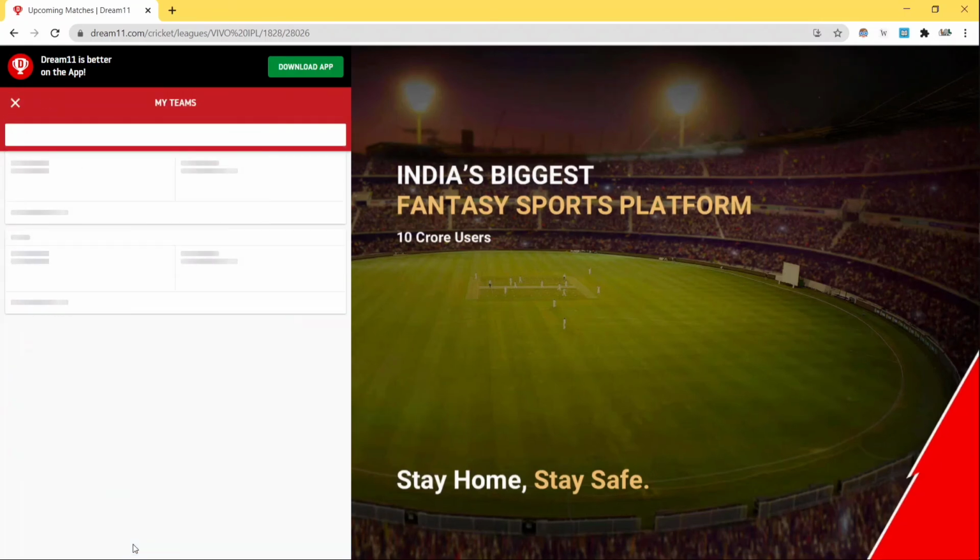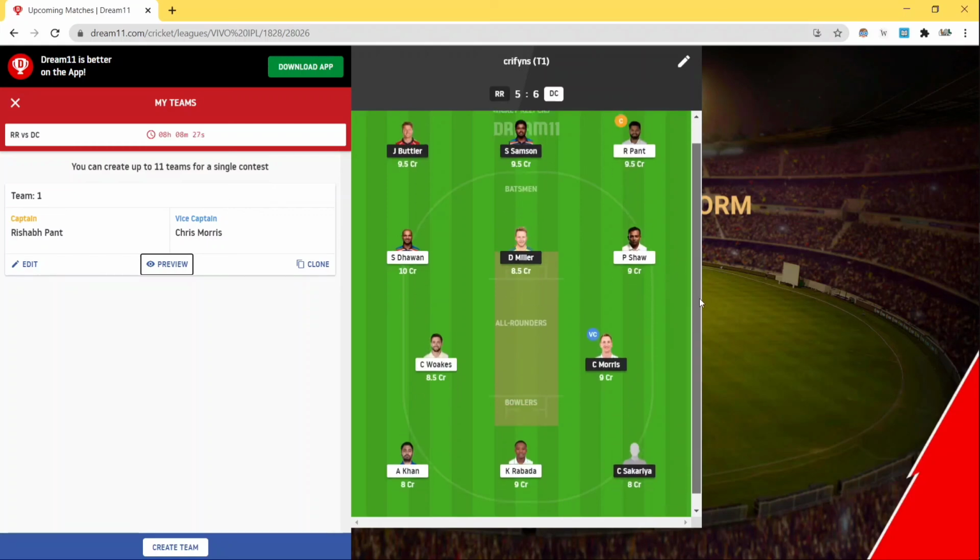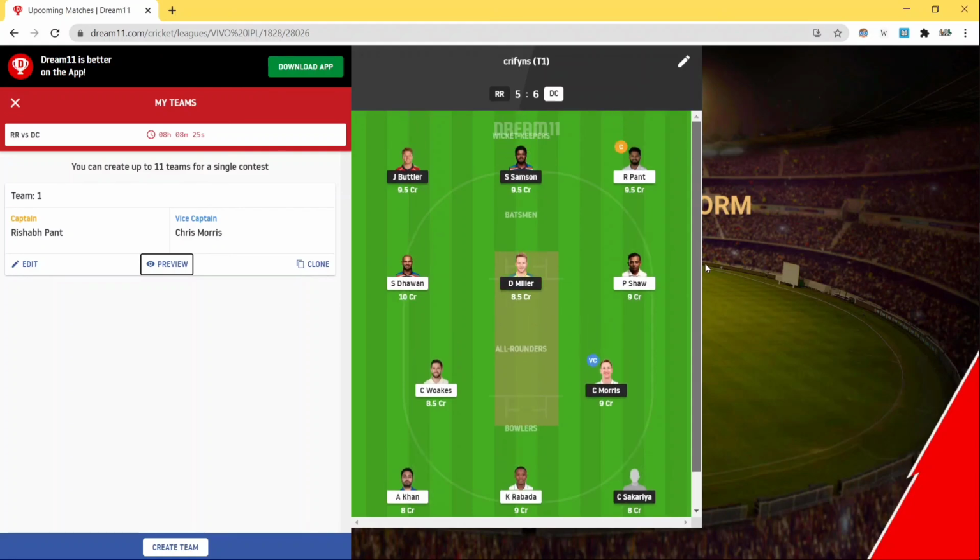And this is my team. It's going to be this. My Dream11 is not working that much because I was working hard in fantasy, not working hard but working smart. My Dream11 is not working that much, but it is a must. You will be having a kind of profit, not more than 50% of your profit, but you will be having profit but not loss, that's for sure. But this is the fantasy team, this is the dream team that I'm having.